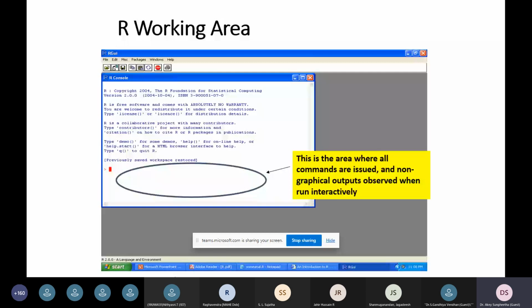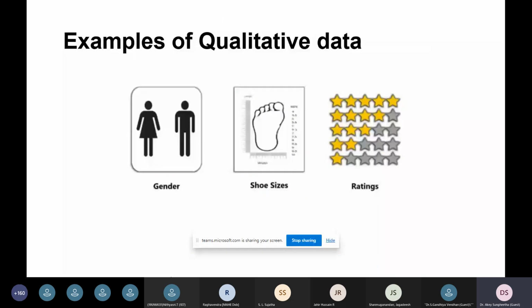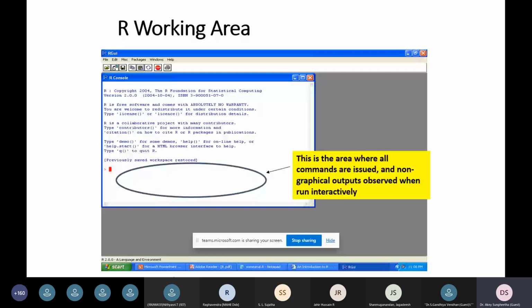So you can just upload the files, or you can just use the environment to provide your commands, and you can obtain the outputs for the commands, and you can run interactively. There are some examples of qualitative data, as I already told: the gender, shoe size, and rating.